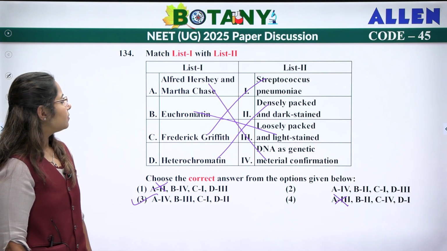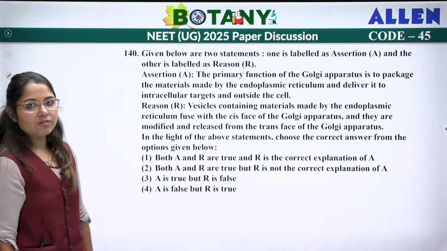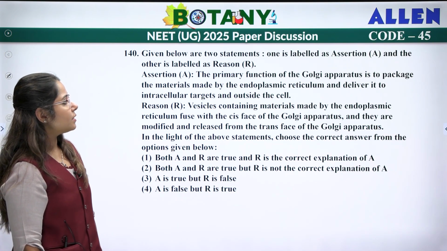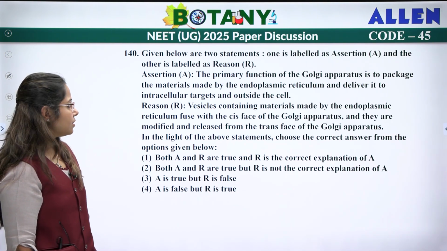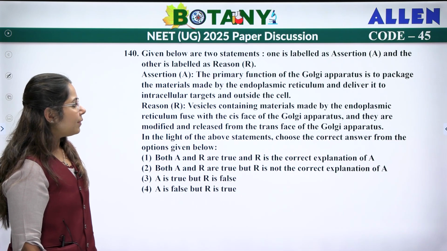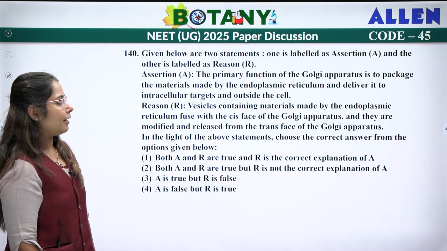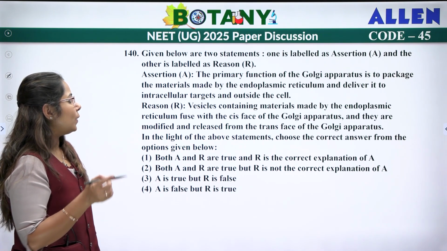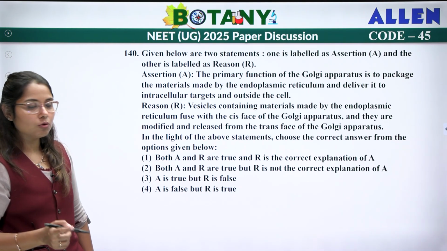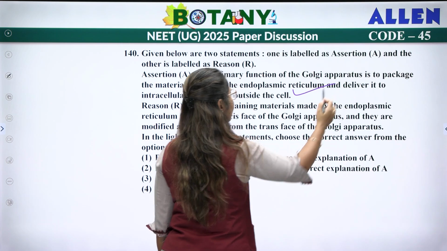Right? Next. Given below are two statements. One is labeled as assertion, the other is labeled as reason. So first, the primary function of Golgi is to package material made by ER, endoplasmic reticulum, and deliver it to intracellular targets and outside the cell, which is correct.